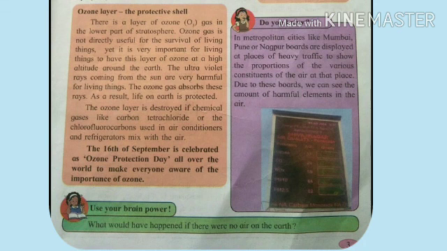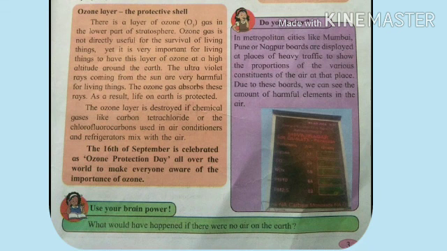So, one more thing there is to protect the ozone layer. We have to plant trees, as it helps to not get harmed by these chemical gases, as all the chemical gases are absorbed by the plants and they release oxygen.